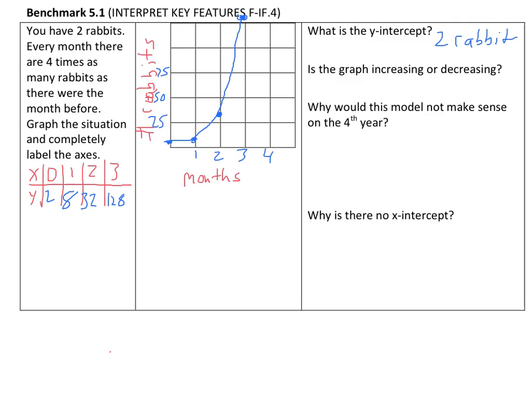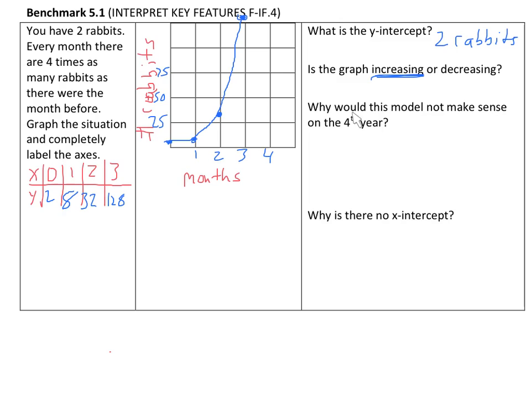If we wanted the context, rabbits could be good. The next question: is the graph increasing or decreasing? Hopefully you can tell it's getting bigger. So we can say it's increasing. I'll just underline it. So that's hopefully pretty simple.